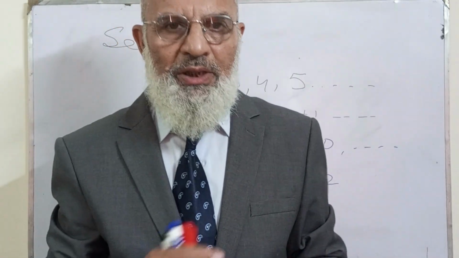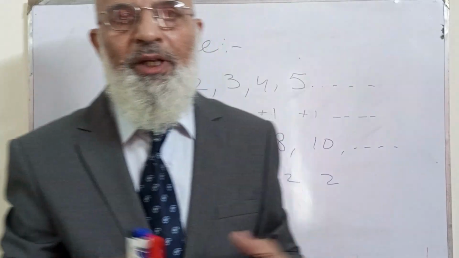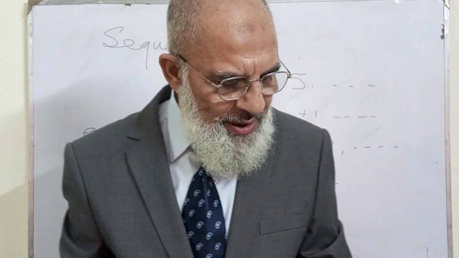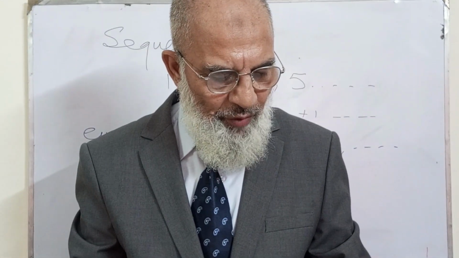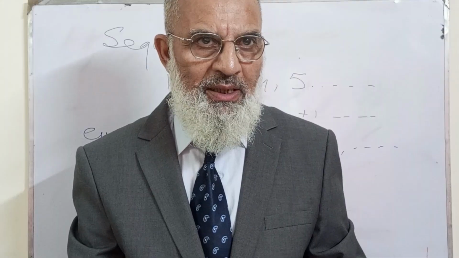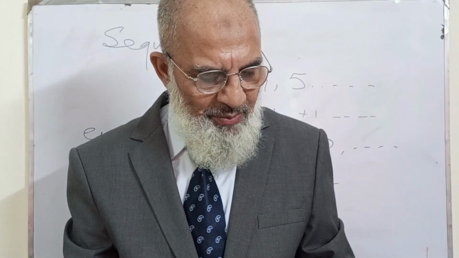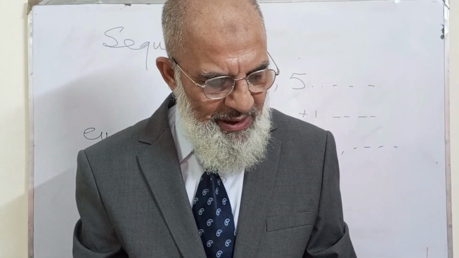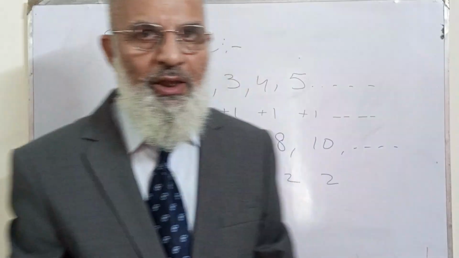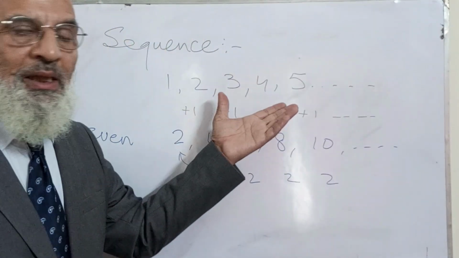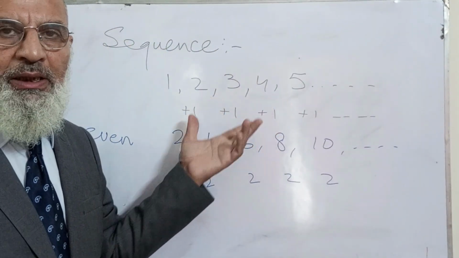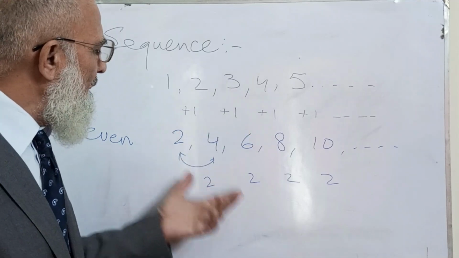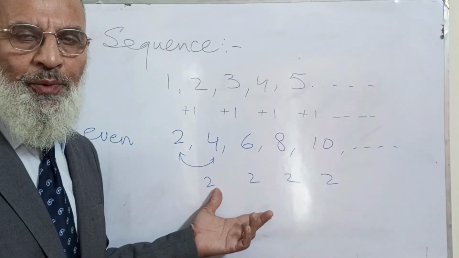Now, what is a sequence? Let me define the sequence. Sequence can be thought of as a set whose items in the list have been listed in a particular order. Now you see that this has been listed in a particular order. The increment over here was 1 and the increment over here is 2.